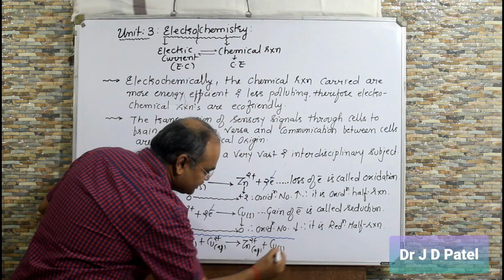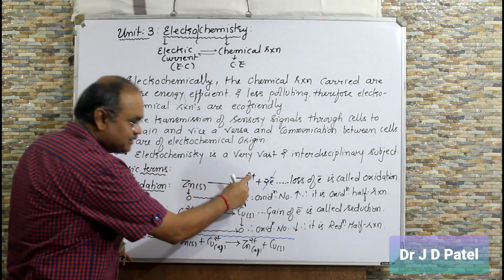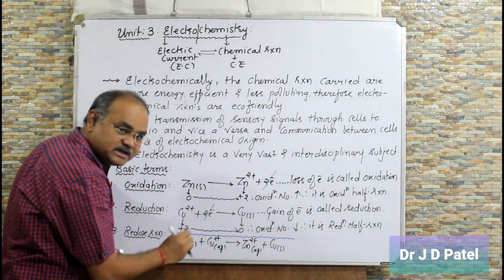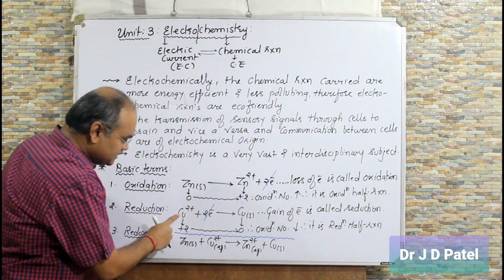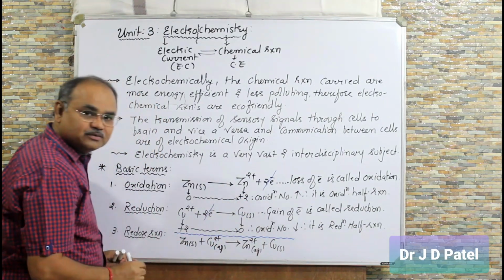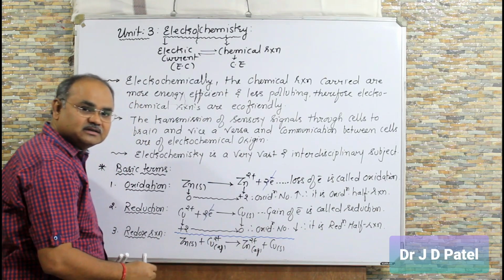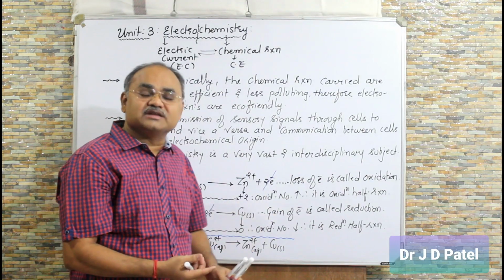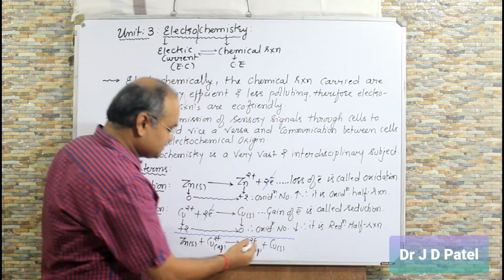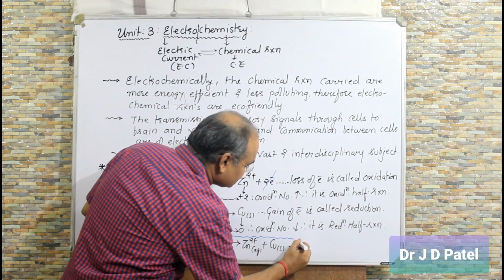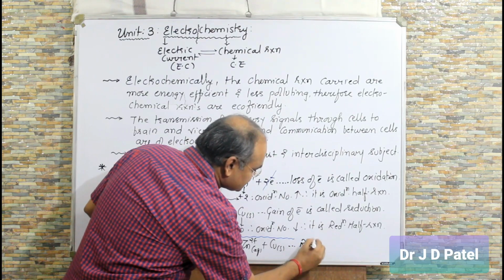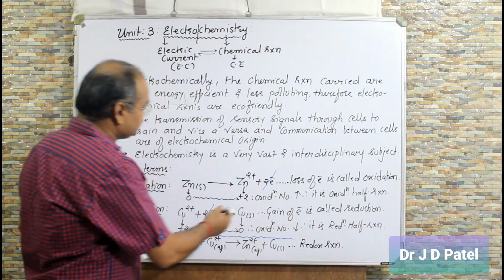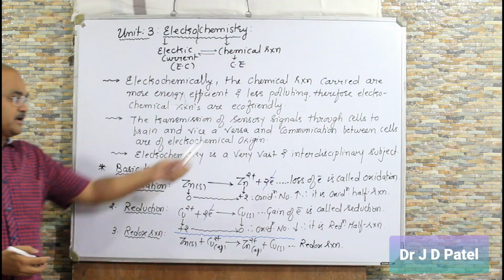plus Cu solid. Now you know Zn to Zn plus 2, metal to metal ion, is oxidation. So here Zn undergoes oxidation, but simultaneously Cu2 plus undergoes reduction to Cu. So this is called redox reaction. So what is redox reaction? Simultaneously oxidation and reduction takes place. That is called redox reaction. So here, this is called, you can say, redox reaction. Clear? You can take a screenshot.